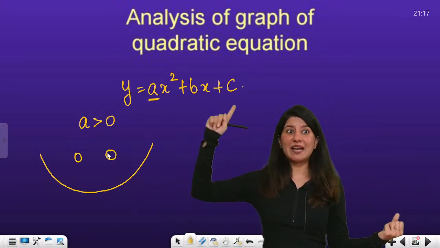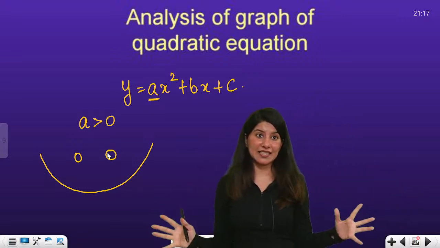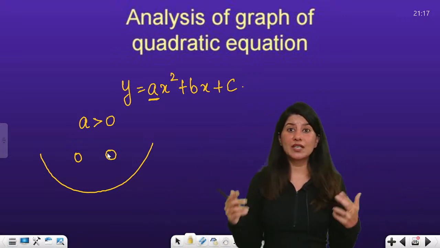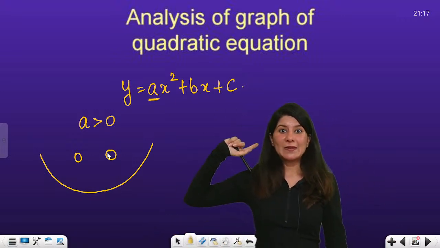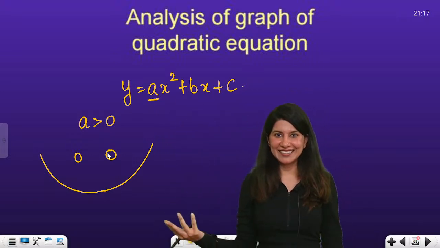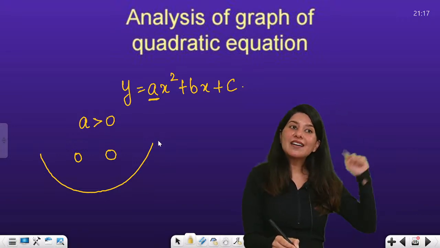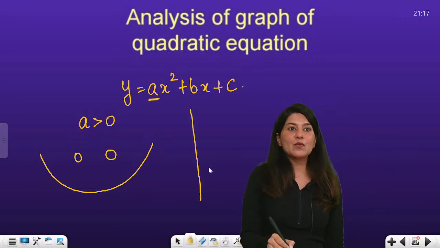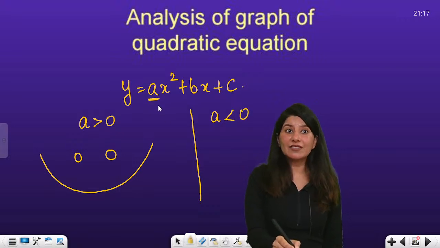Can you see the smile? Whenever in any quadratic polynomial your leading coefficient is positive, what happens when you stay positive? Always smile, right? So that's why your quadratic polynomial's graph will also smile. What happens if your leading coefficient is negative?